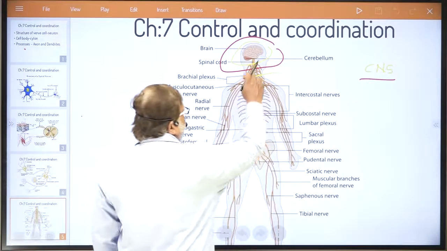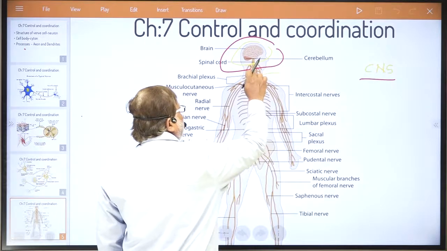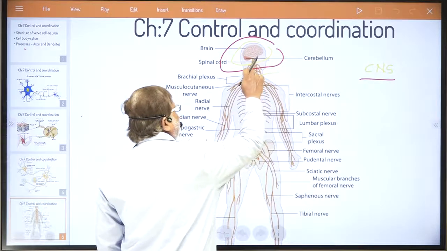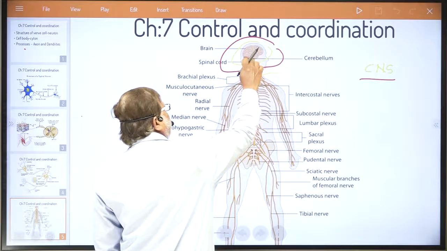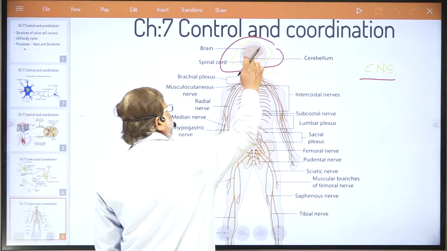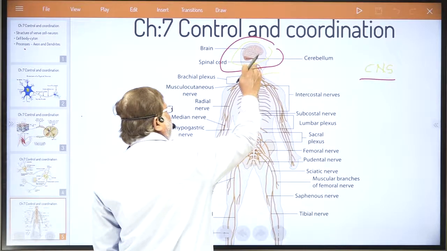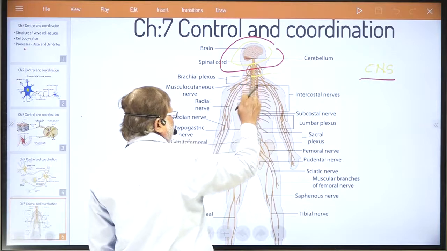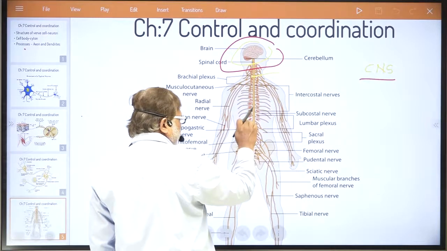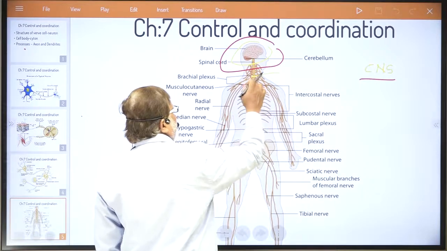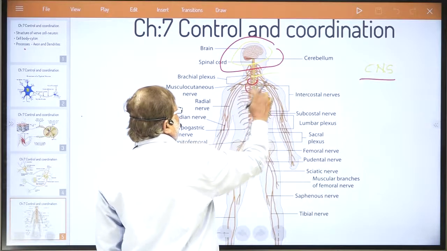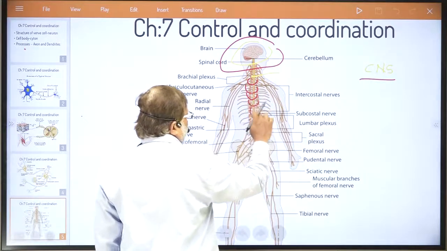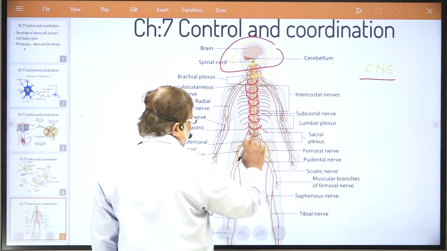Similarly, if you just try to imagine, this spinal cord, which you can consider as a posterior extension of our brain, is actually protected in the vertebral column, that you all know, dear students, the ring-like structure which you call the vertebral column.